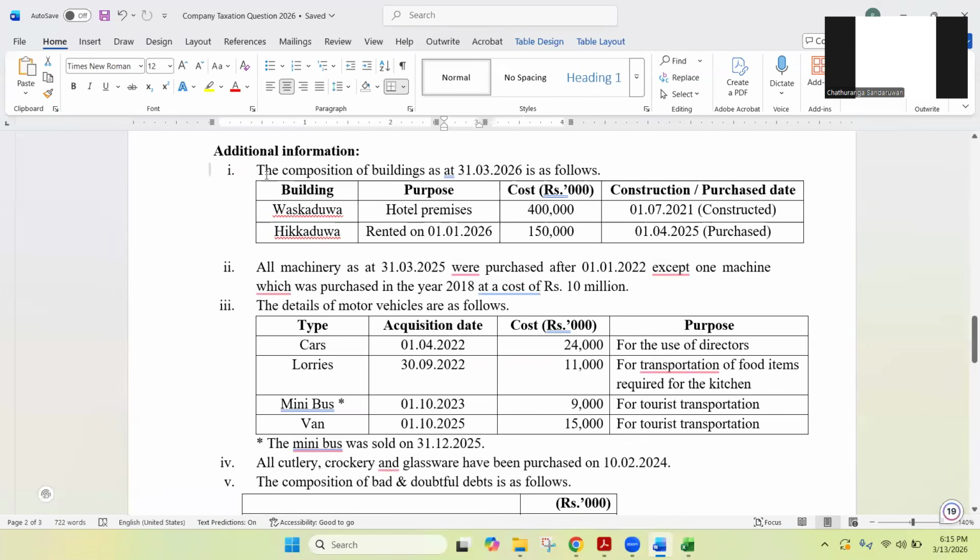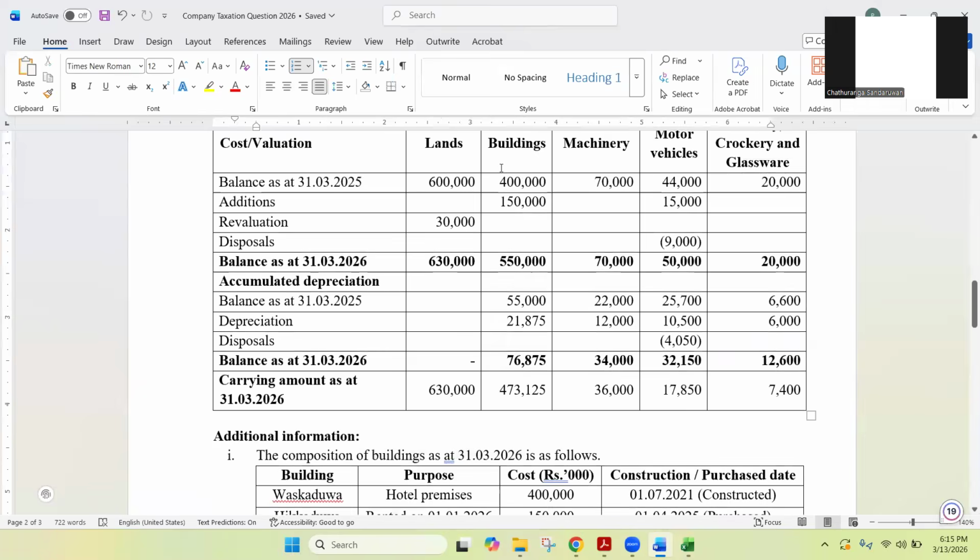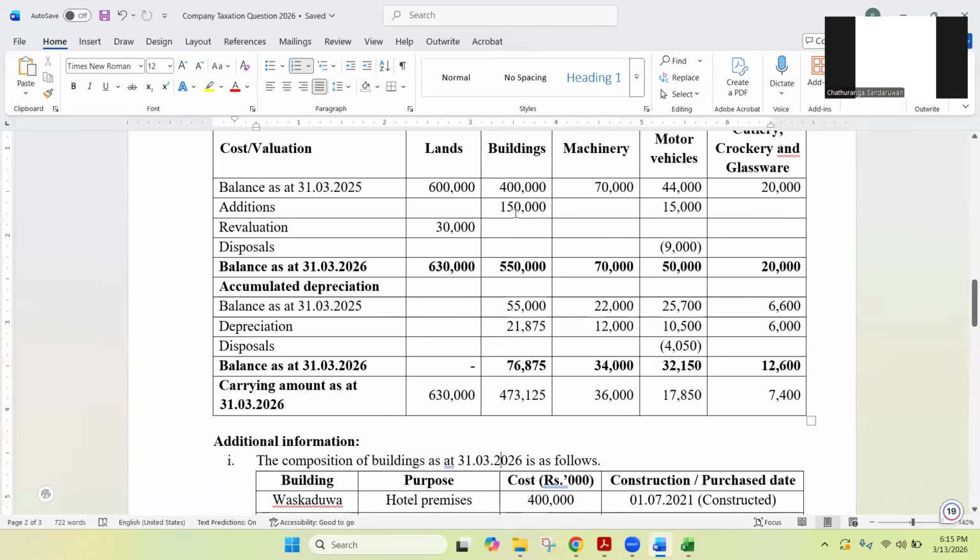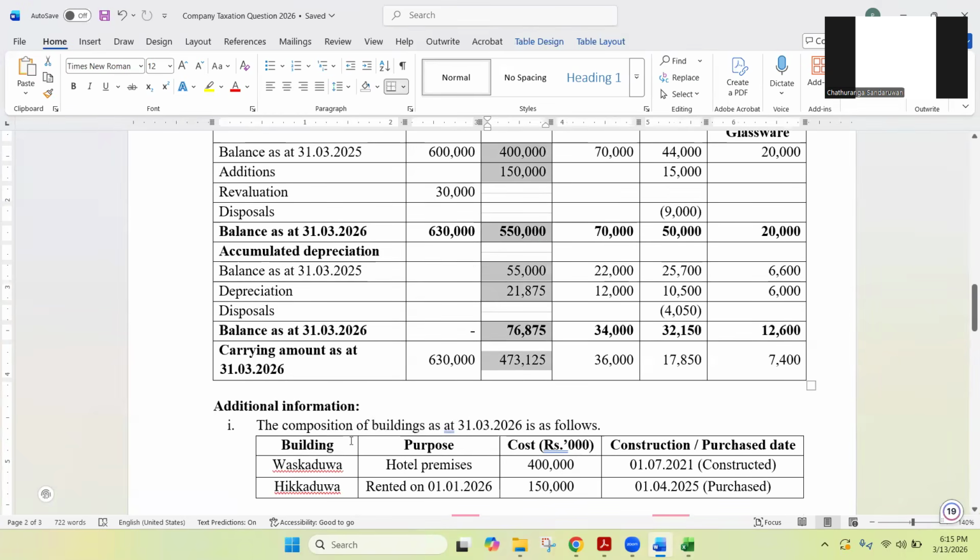First, it says the composition of buildings as at 31st March 2026 is as follows. Okay, now we'll go to the buildings. Buildings were there in the PP note, isn't it? Right. So PP note coming under buildings. We'll see now. They have a small table given like this. There are two buildings, Waskadua building and Hikkadua building, right? The purpose is also given. Waskadua building is to be used as the hotel premises, and then Hikkadua rented on 1st January 2026.